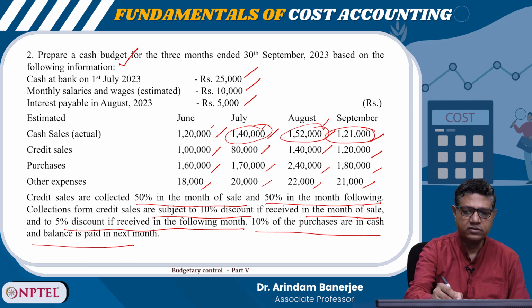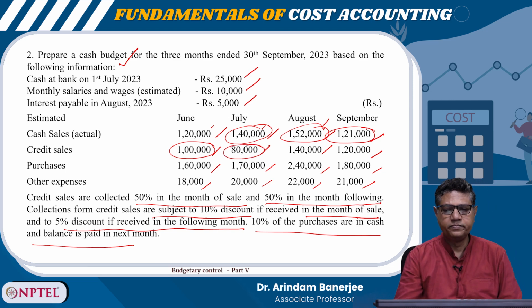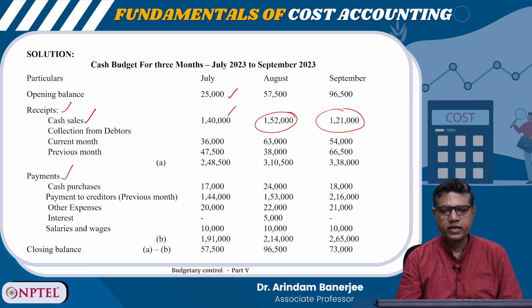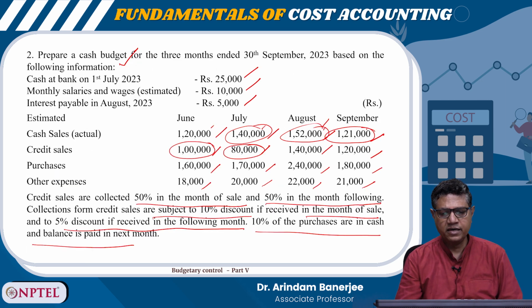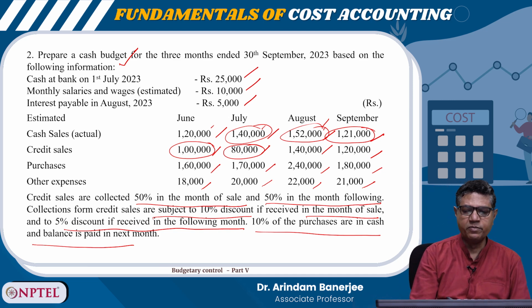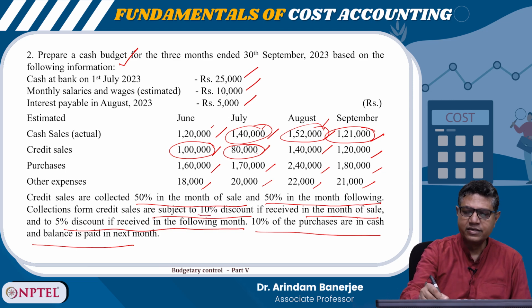right. So, credit sale is given. Suppose credit sale here it is given 1 lakh, here it is 80,000. In the current month, it is collecting 50%, but if this collection is happening in the current month, 10% discount is there, right. So, in the month of July, the credit sale is 80,000. So, I can calculate like this, 80,000